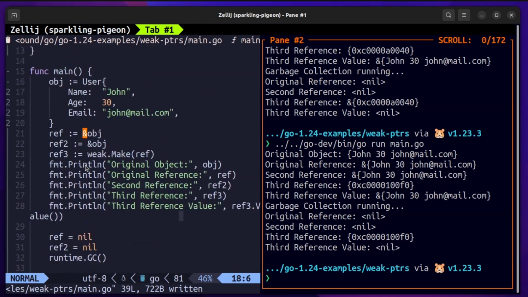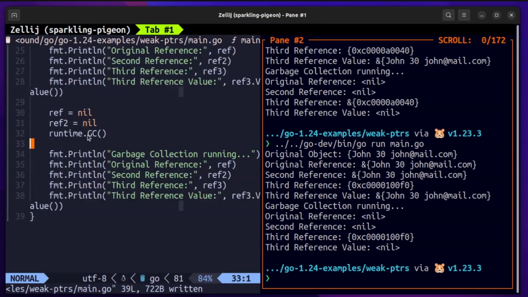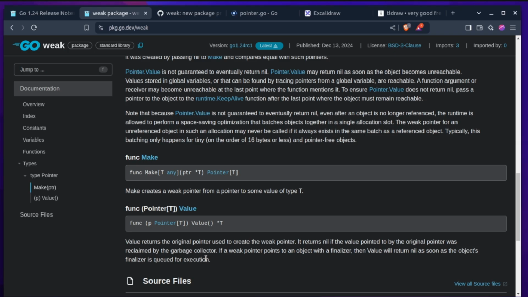So that is how weak pointers work in Golang 1.24, at least for now. And that will be it from this what's new in Golang 1.24 series.